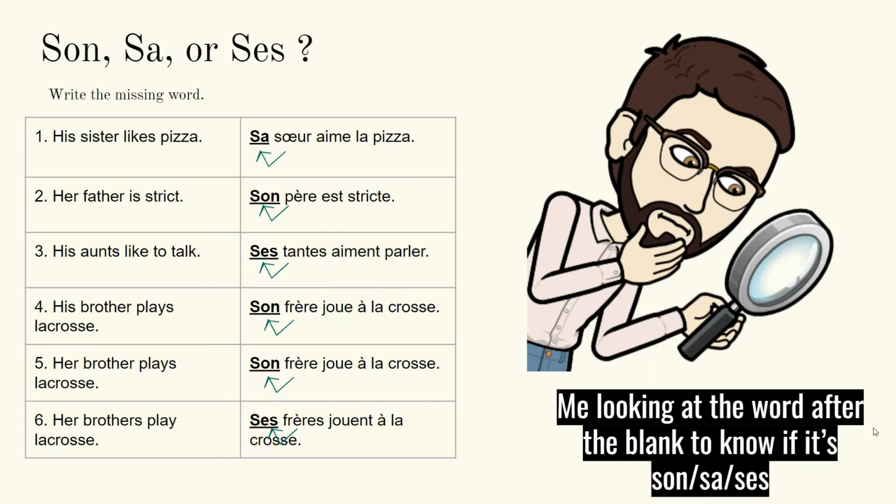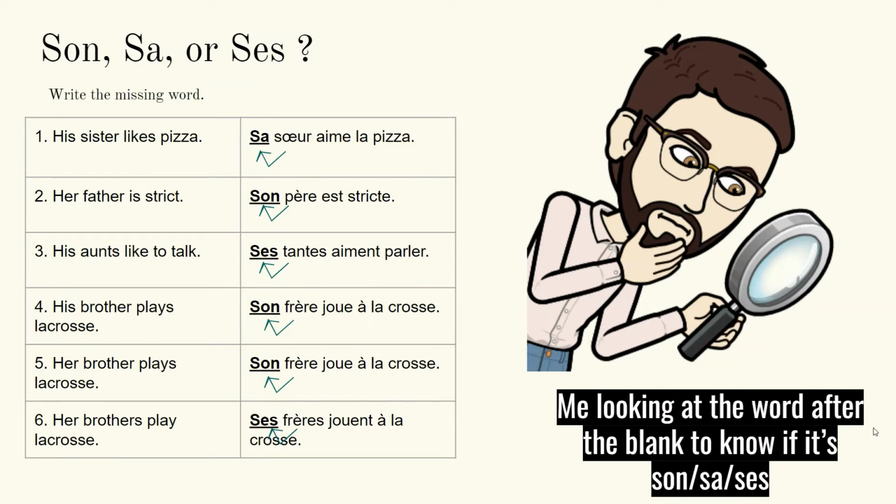His aunts like to talk. Ses tantes aiment parler. It's more than one person. It needs to be the plural one, ses. His brother plays lacrosse. Son frère joue à la crosse. Frère is masculine, so son has to be masculine also.